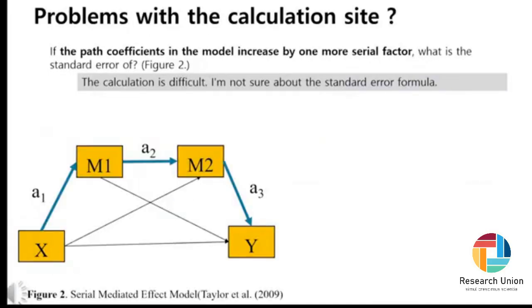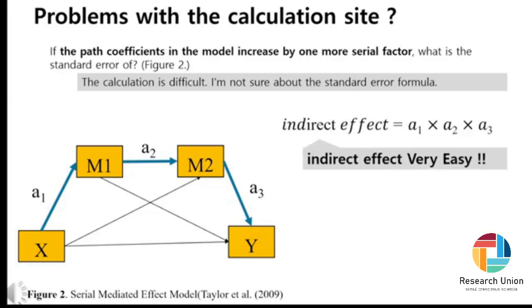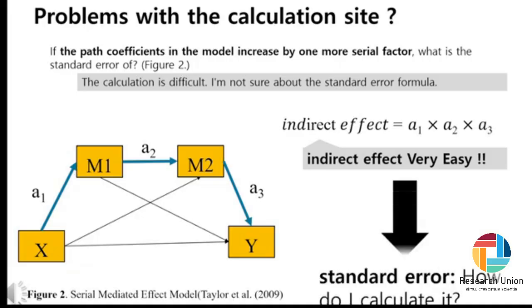That's exactly it. As you can see in Figure 2, the number of path coefficients has increased to 3. Specifically, we're going to look at the indirect effect in serially connected variables. If you look closely, there's one more path added. In that case, calculating the indirect effect is simple. You just multiply all three values together. But what about the standard error? When there were two, we multiplied the coefficients and standard errors with each other. So what should it look like when there are three?